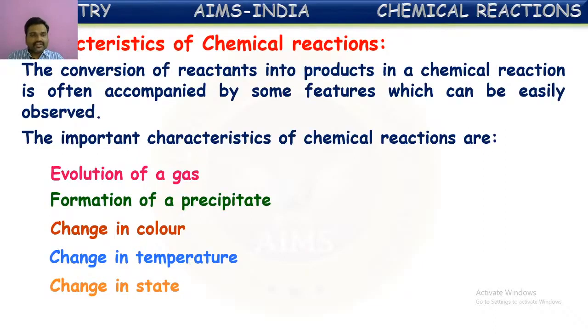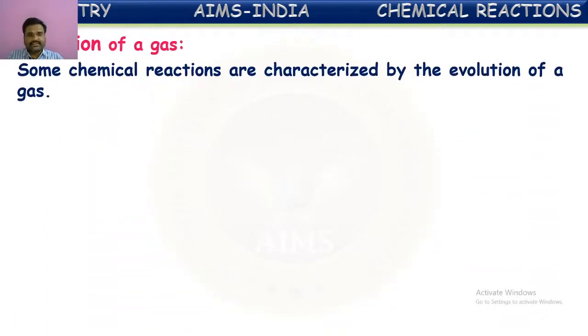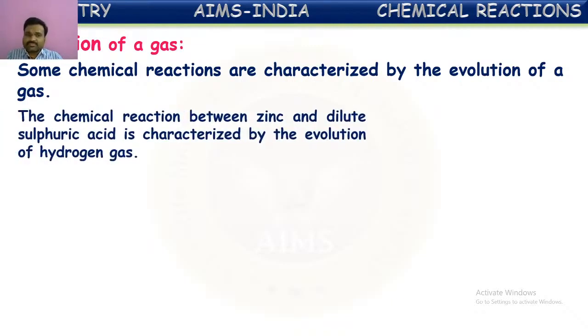Now let us see each characteristic with some examples. First of all, evolution of gas. Some chemical reactions are characterized by evolution of gases, that means the production of gases as products in the chemical reaction. Let us see an example. The chemical reaction between zinc and dilute sulfuric acid is characterized by the evolution of hydrogen gas. Not only this, generally when metals react with dilute acids, they produce hydrogen gas.